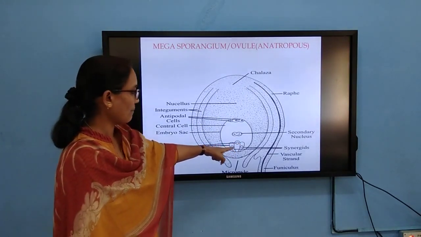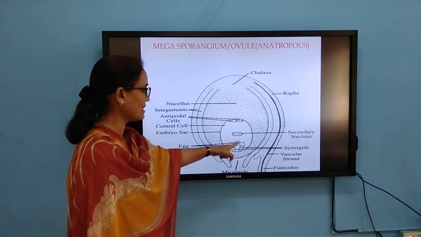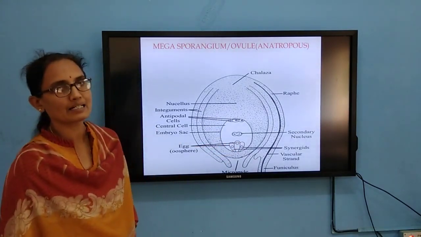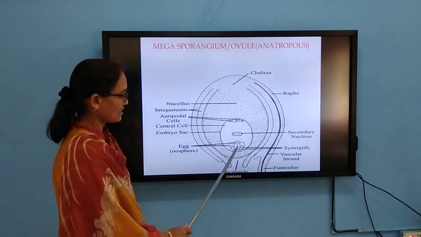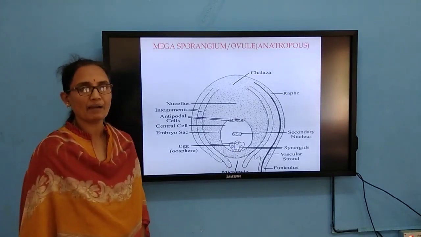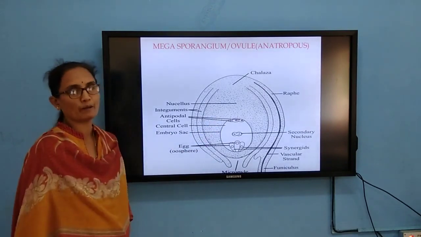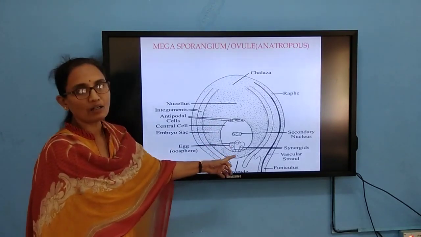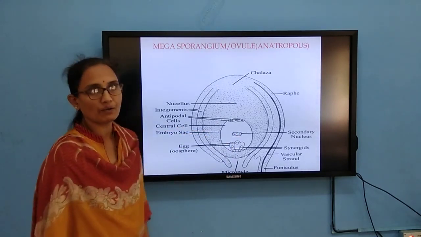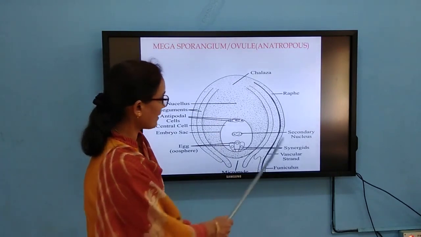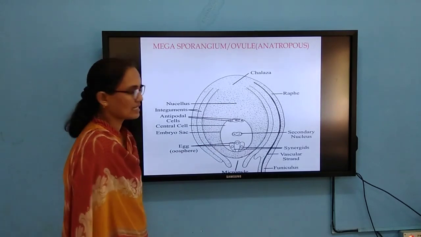Why is it called the egg apparatus? It consists of a central egg or oospore, flanked on either side by synergids. I cannot show the filiform apparatus, but the synergids have a structure called the filiform apparatus, and this filiform apparatus directs the pollen tube towards the egg or ovum. The central cell consists of 2 polar nuclei which fuse to form the secondary nucleus. Opposite to that, you can find the antipodal cells.